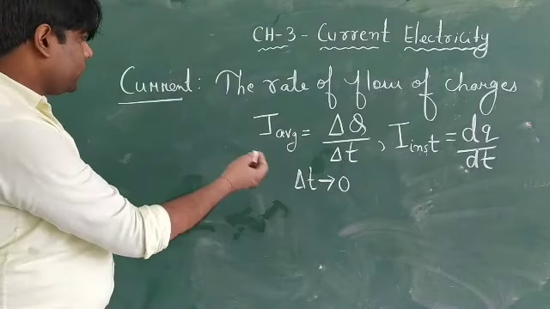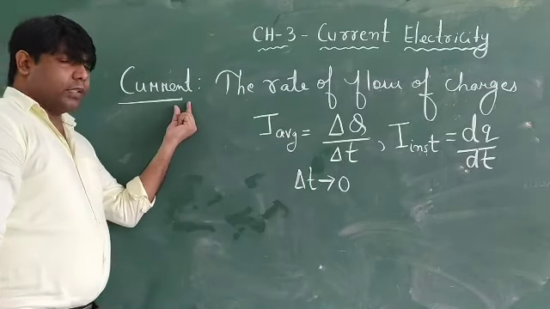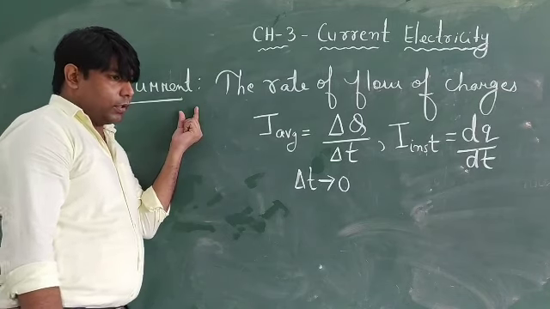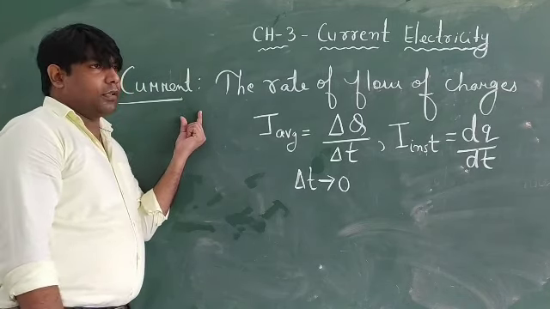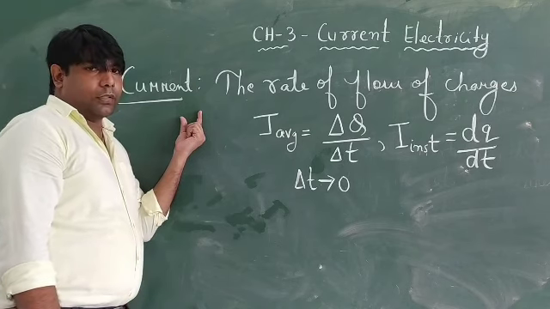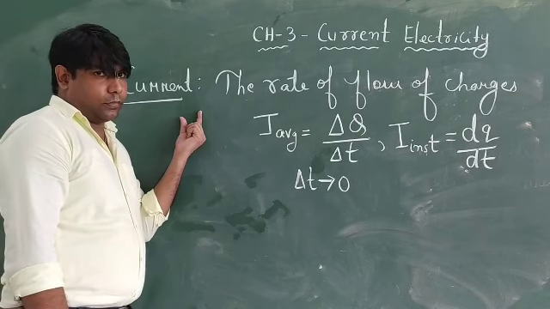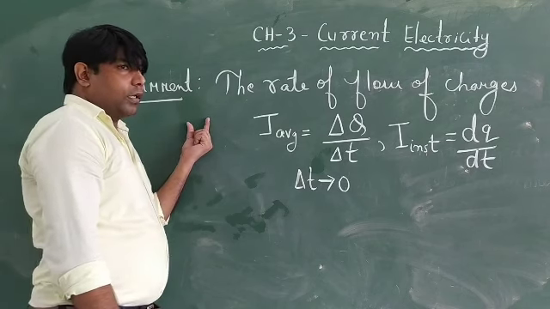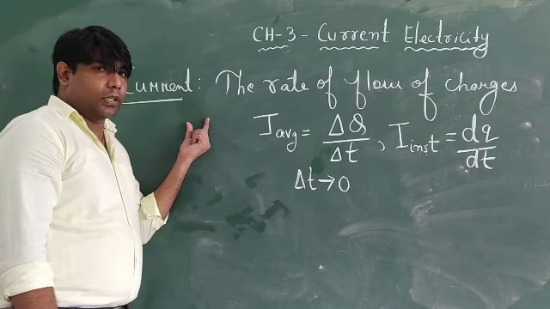Now some common terms. What device is used to measure electric current? That is the ammeter, which you studied in class 9 also. It is a device used to measure electric current, and it is always connected in series in the circuit.